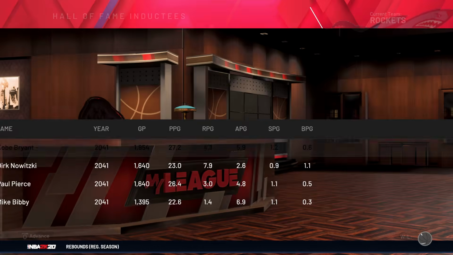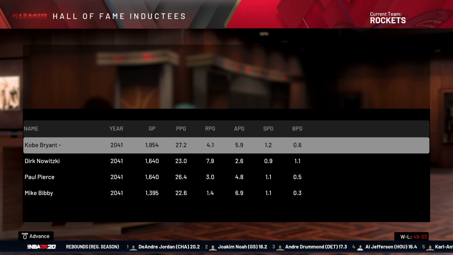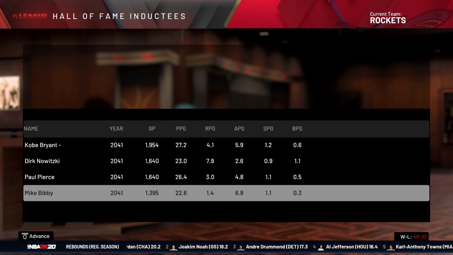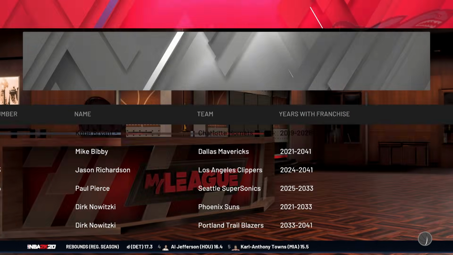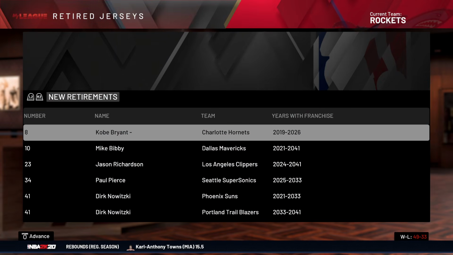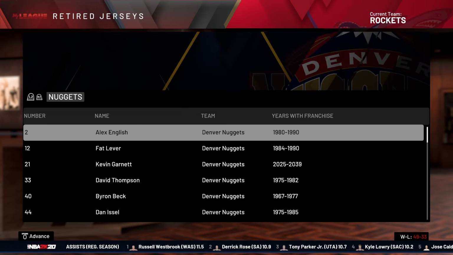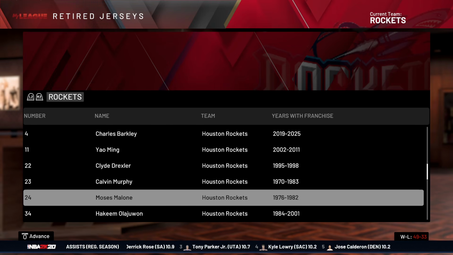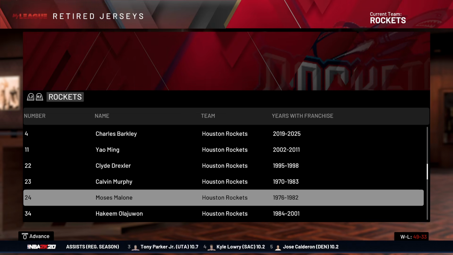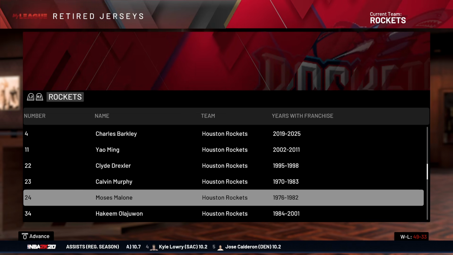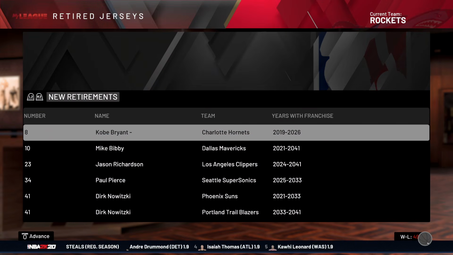And now, of course, he's going to make the Hall of Fame alongside Dirk, Paul Pierce, and Mike Bibby. There's his numbers again if you want to see them. And of course, his number 8 retired with the Charlotte Hornets. And actually, wait, the Rockets might have already had 24 retired because that just doesn't make sense. Oh yeah, 24 is retired for the Rockets for Moses Malone. I don't know why it lets me put numbers on players that already have, like, you know what, it doesn't matter. Obviously, he would have had 24 retired with the Rockets as well.